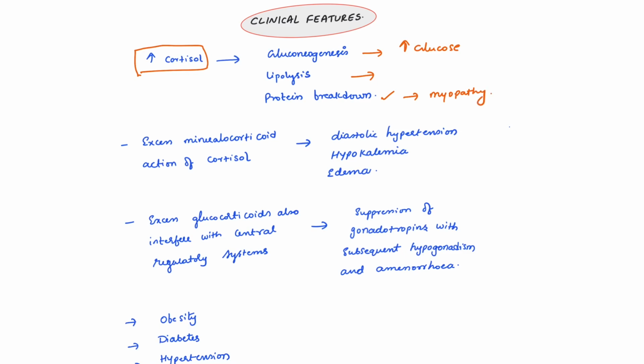The increased lipolysis causes redistribution of fats and dyslipidemia.